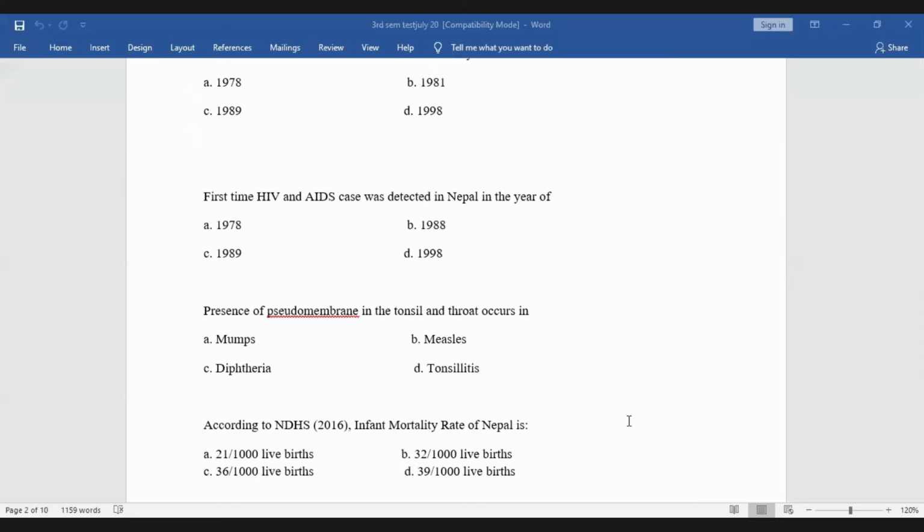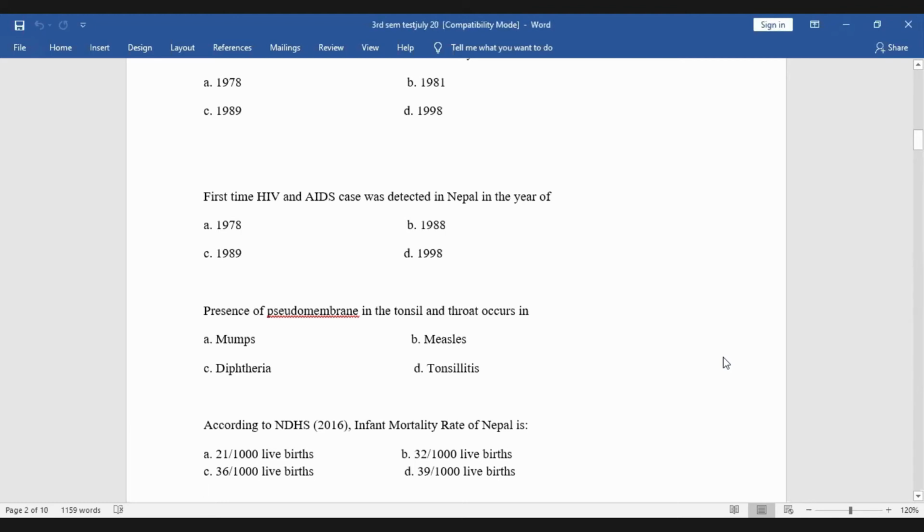So the correct answer is 32. IMR is 32. 21 is neonatal mortality rate. Infant mortality IMR is 32, and under 5 death is 39. Neonatal mortality rate 21, infant mortality rate 32, and under 5 death is 39. So this is the right answer, and you have to know these major indicators.